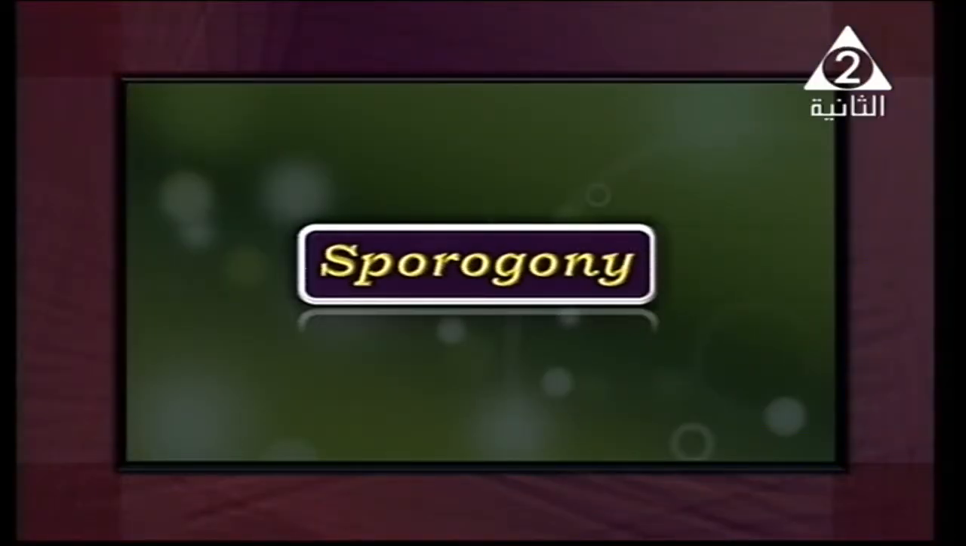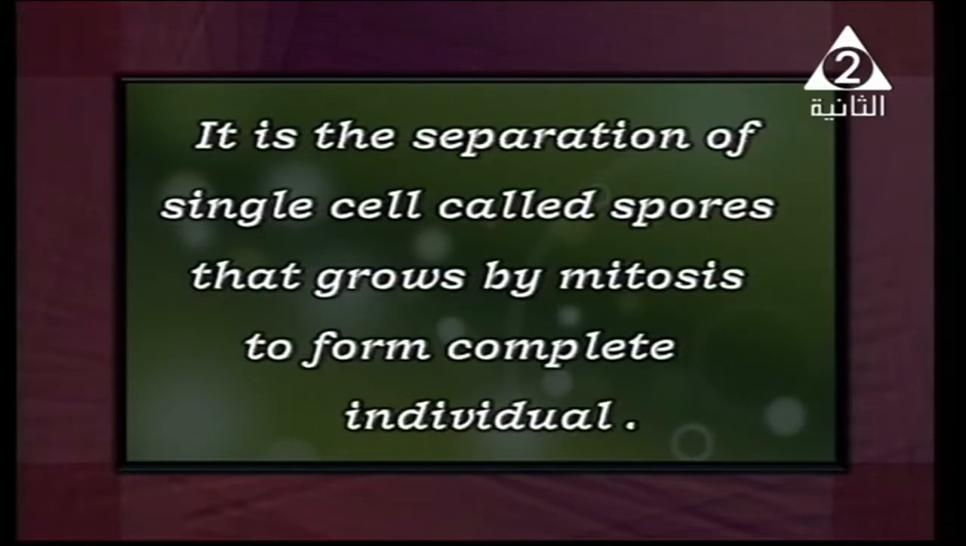Sporogony is the fourth type of asexual reproduction. To learn more about sporogony, we need to know what a spore means. Sporogony is the separation of a single cell. This cell is called a spore, and it grows by mitotic division to give us a complete individual.